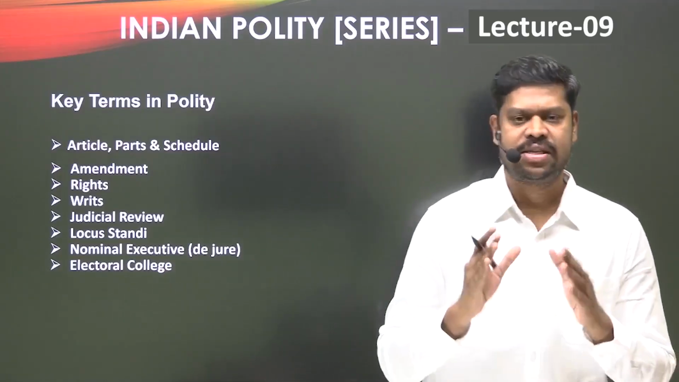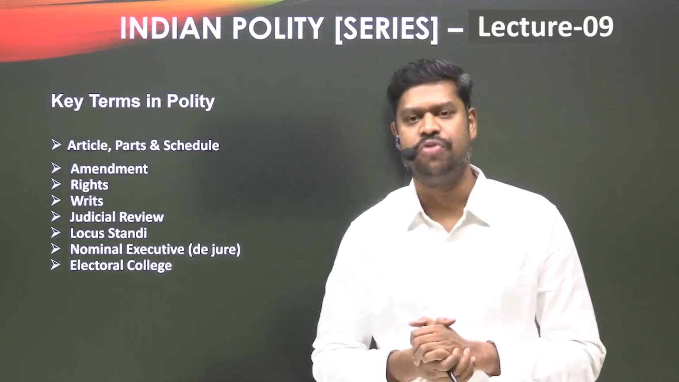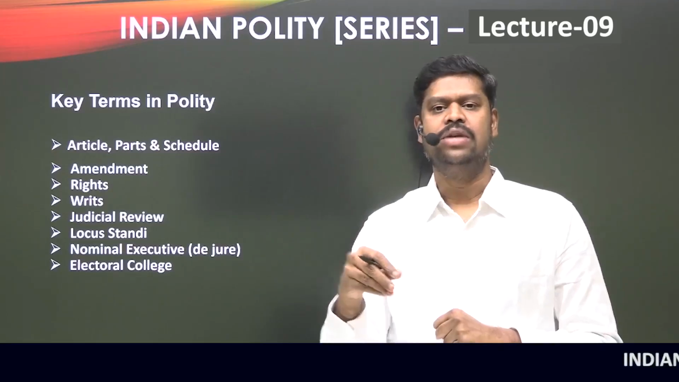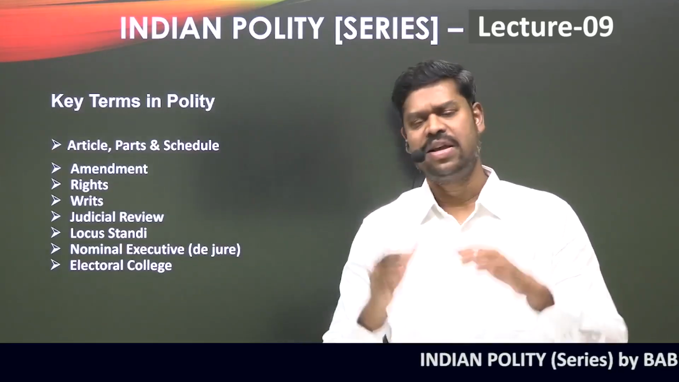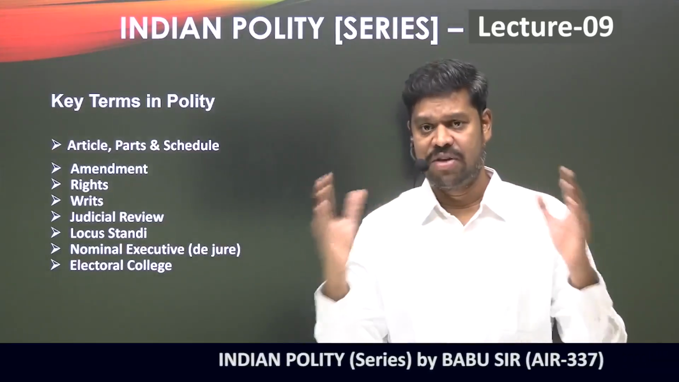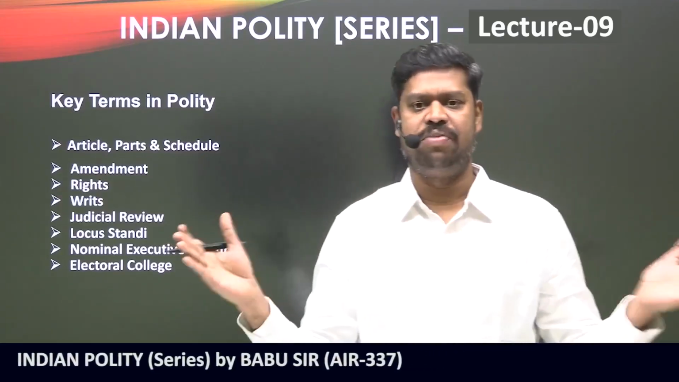Now the next keyword that you have to understand is the power of judicial review. Judicial review is a power which is given to whom? Judicial review is a power that is given to the judiciary. In fact, this is part of the principle that you have learned in the last class. This is part of the principle of separation of powers.